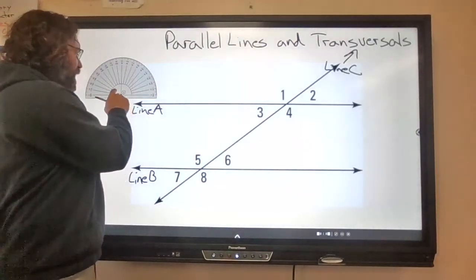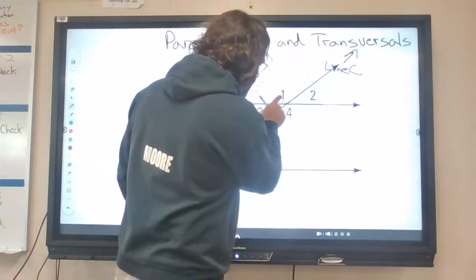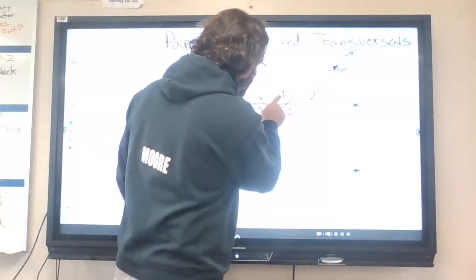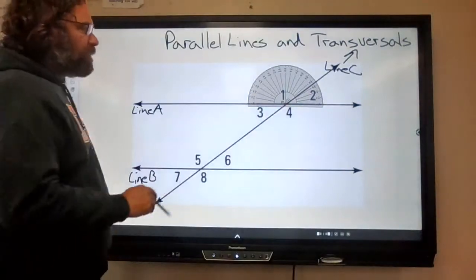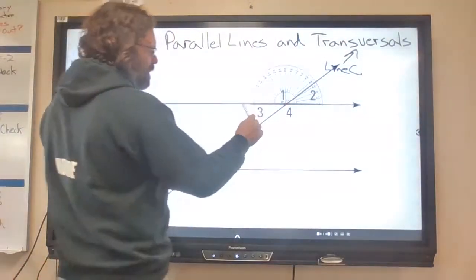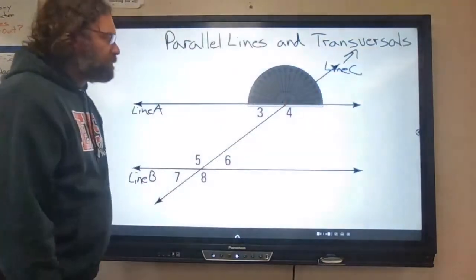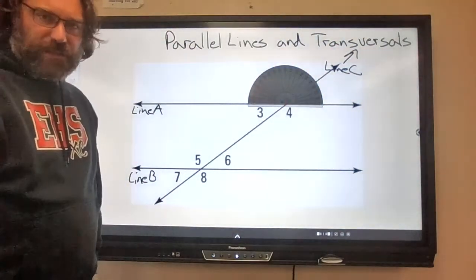If I set that up right there, and you could zoom in, you would see if we measure from right here to right up there, it's 145 degrees.